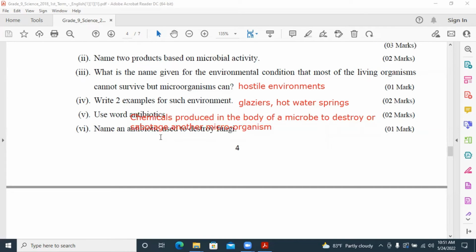Name an antibiotic used to destroy fungi. Only one antibiotic has been mentioned in your textbook, Griseofulvin.